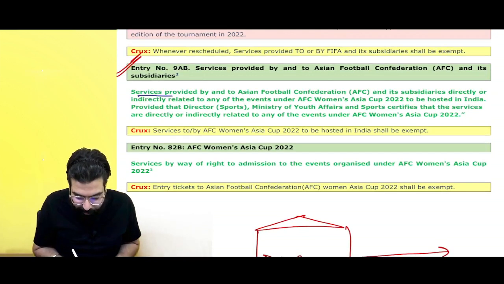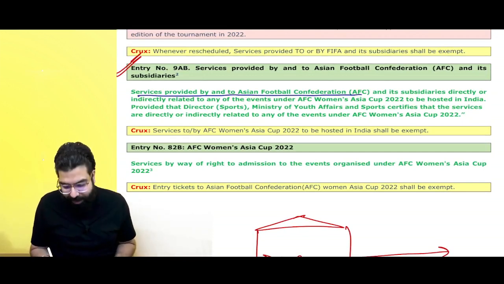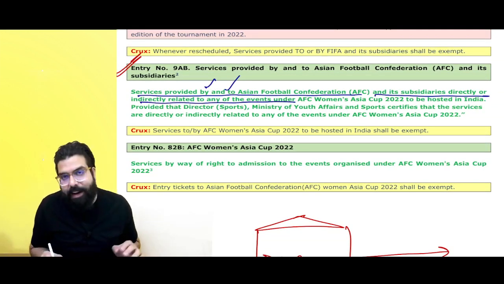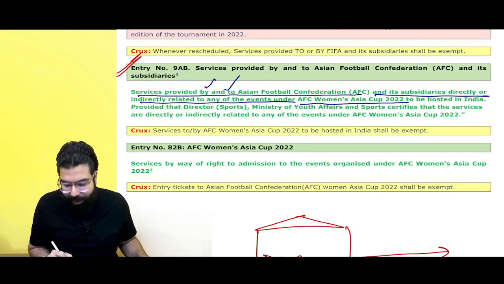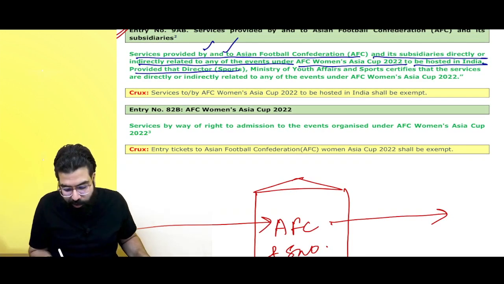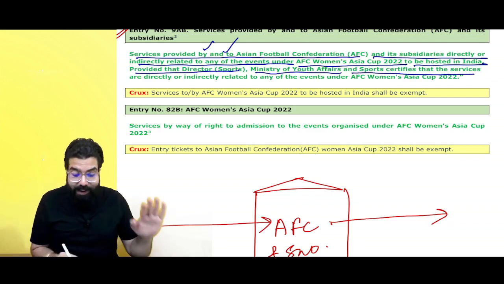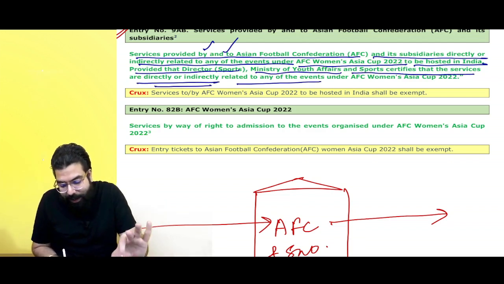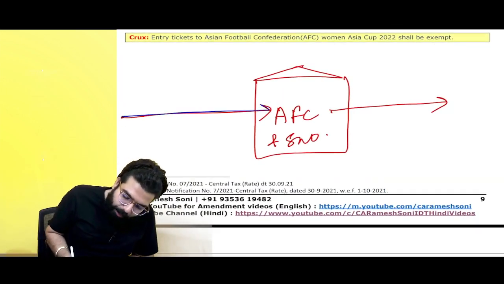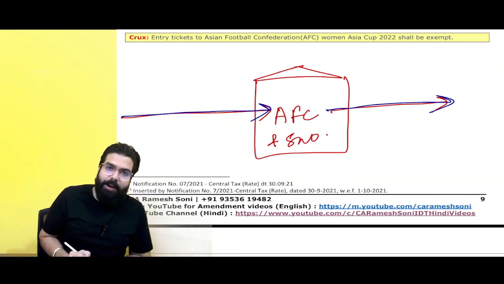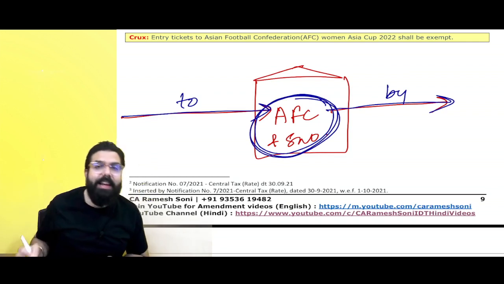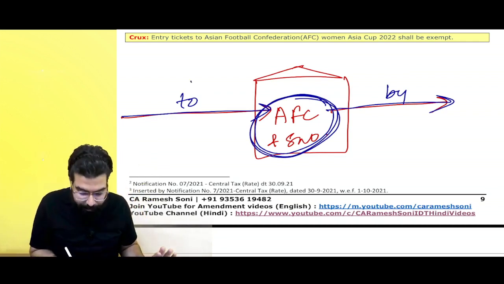Services provided by or to the Asian Football Confederation and its subsidiaries, directly or indirectly in relation to any event of the AFC to be hosted in India, are exempt, provided the Director of Sports, Ministry of Youth Affairs certifies that the services are directly or indirectly in relation to an event under the AFC. So services provided to or by AFC and its subsidiaries shall be exempt, there will be no GST.